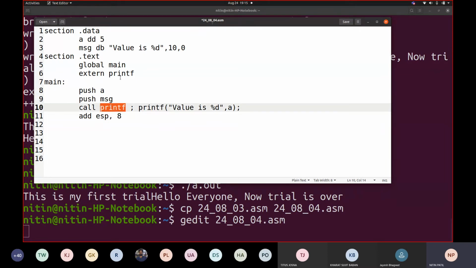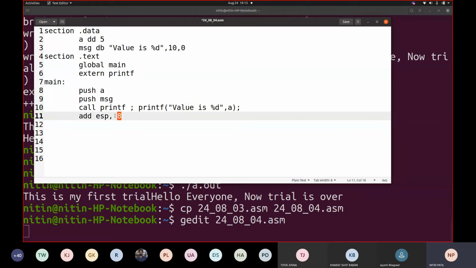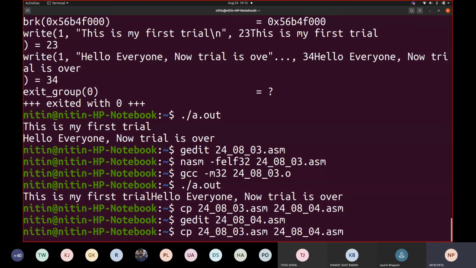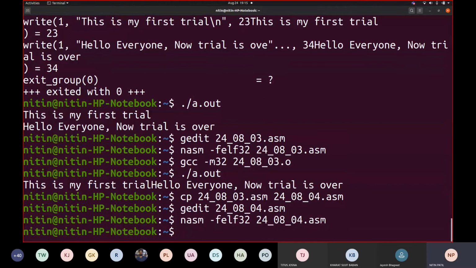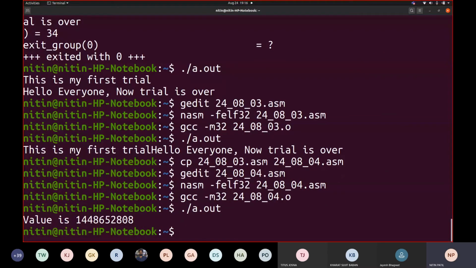And how many values are pushed? 2. So 2 multiplied by 4 is 8. Let us see what it shows. Let us try printing this. So let us assemble first. Let us link it and generate the executable. Let us execute. What value is shown?